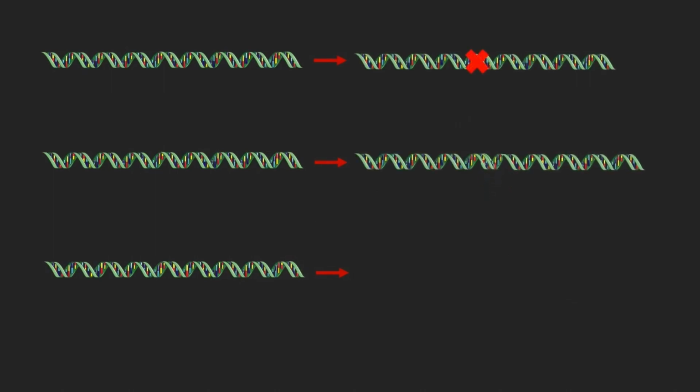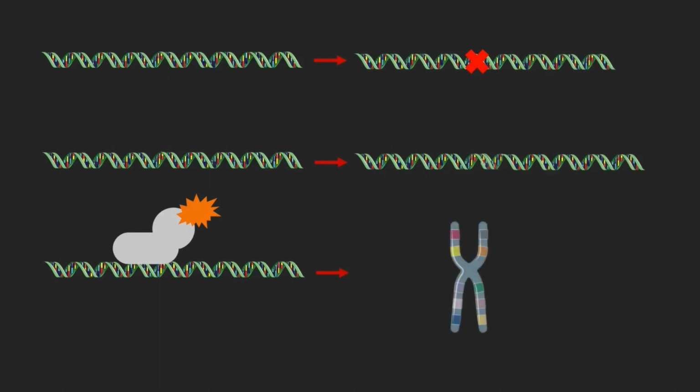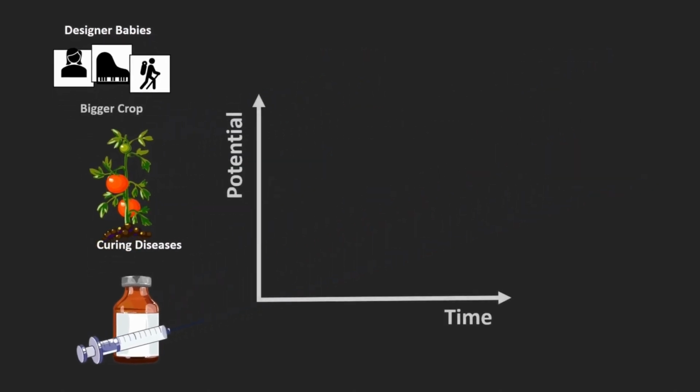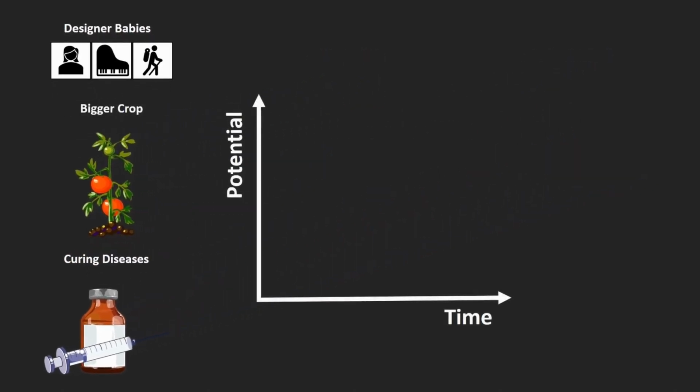Moreover, it's possible to modify the Cas protein, for example with different fluorescent dyes, to mark specific DNA sequences, which can help to check a patient's DNA for sequences that could indicate a disease. However, will we be able to have our own designer babies, gigantic crops, or even a cure for a bunch of diseases? We don't know yet, but with time the potential applications of the CRISPR Cas system surely will rise.